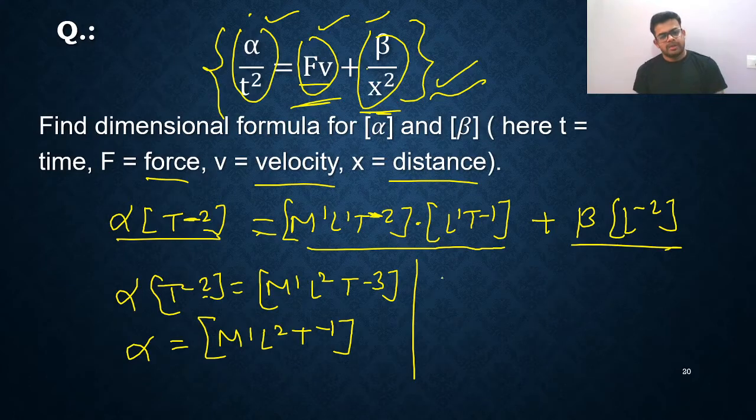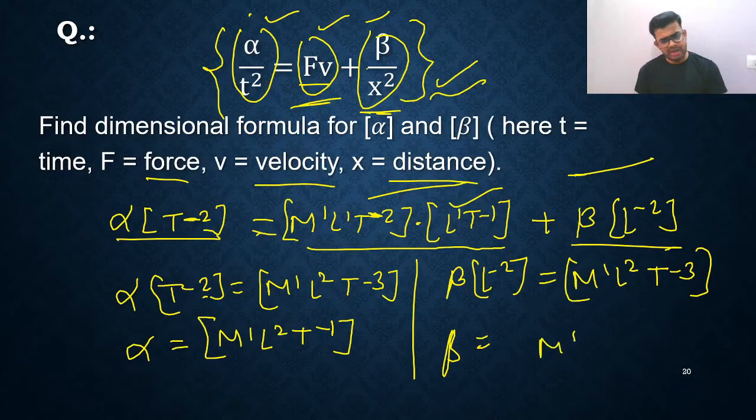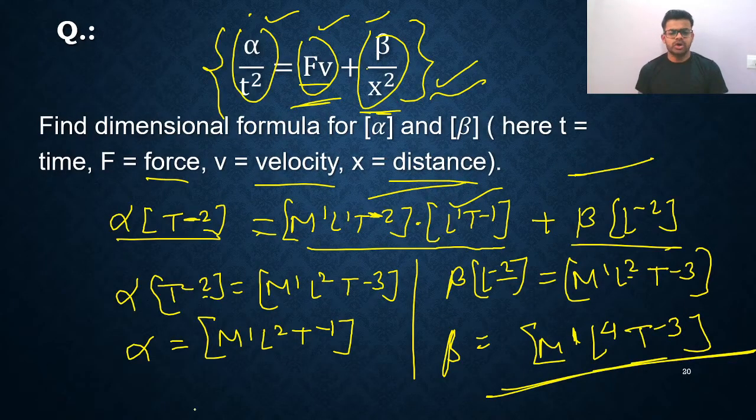Next, I'll write beta L raised to minus 2. This term and this term should have the same dimensional formula. So beta L raised to minus 2 will be equal to M1 L2 T raised to minus 3. Now beta will be equal to M1, and this is L raised to minus 2, this is plus 2, so it will go in the denominator and come up. So L raised to 4 it will become. Directly you will write M1 L raised to 4 T raised to minus 3. This is the answer for beta. So you got the dimensional formula of alpha and beta. Very, very simple, right?